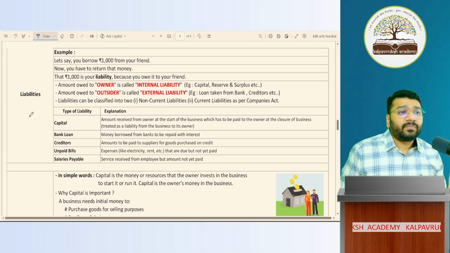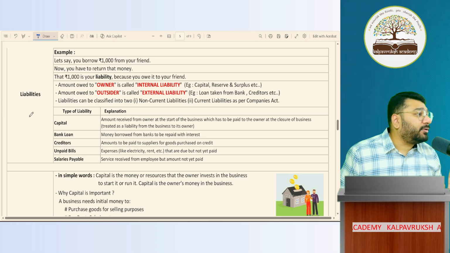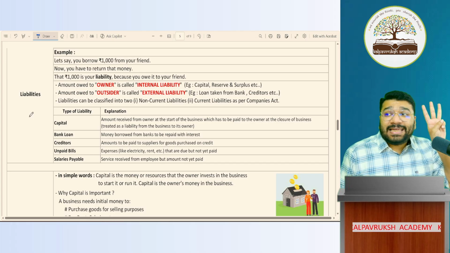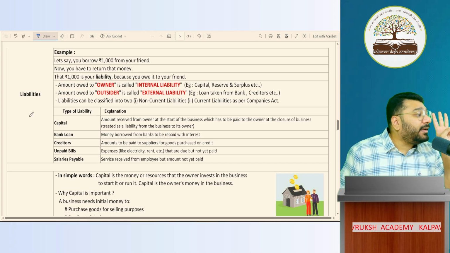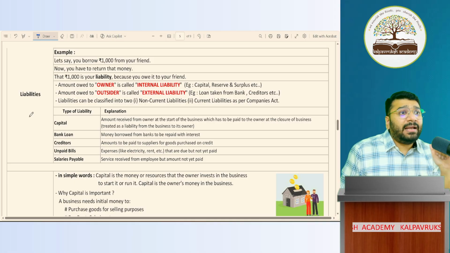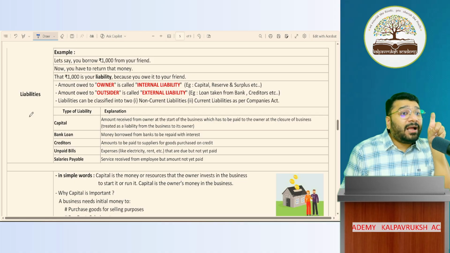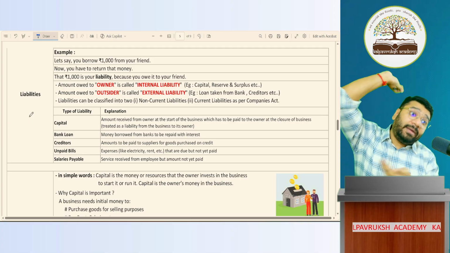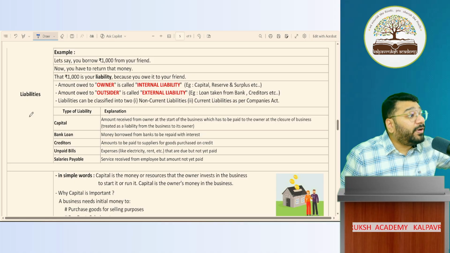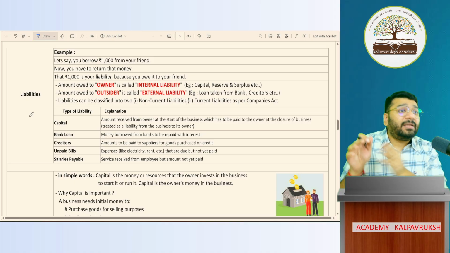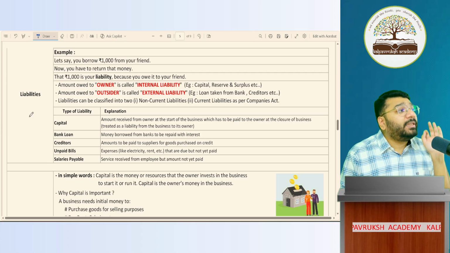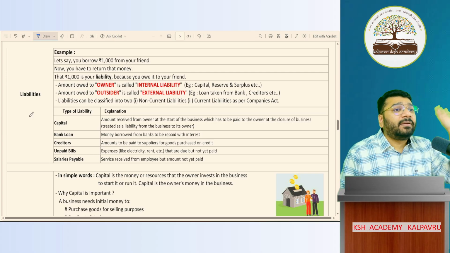In the balance sheet, what do you capture? You capture three data: asset, capital, and liability. In trading and P&L, what do you capture? Two data: income and expenditure. Income and expenditure are recorded in trading and profit and loss account. Asset, liability, capital, these three go to the balance sheet. So the balance sheet provides you the data of asset, liability, and capital.